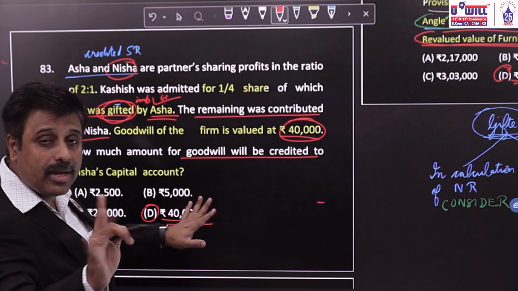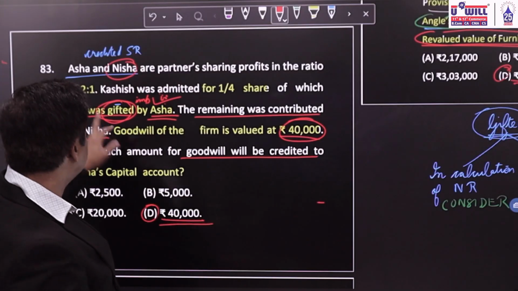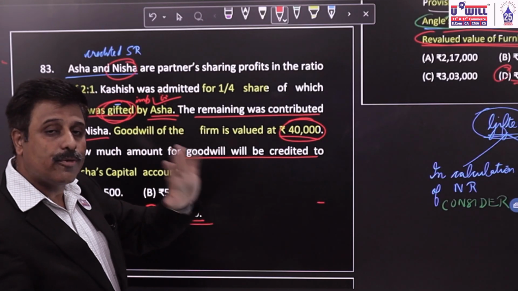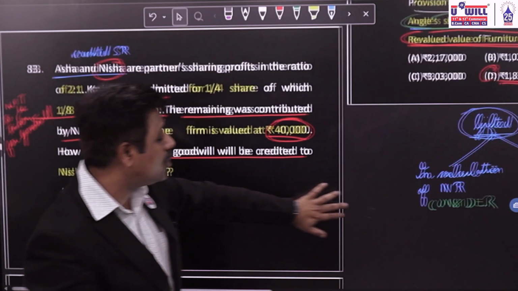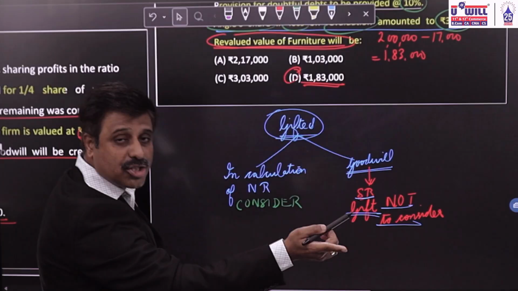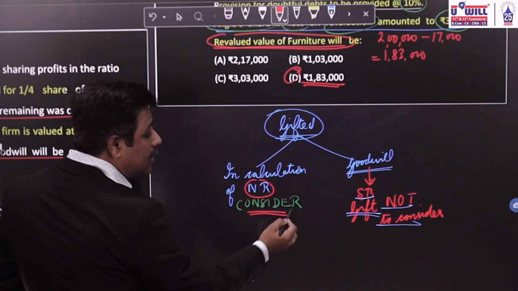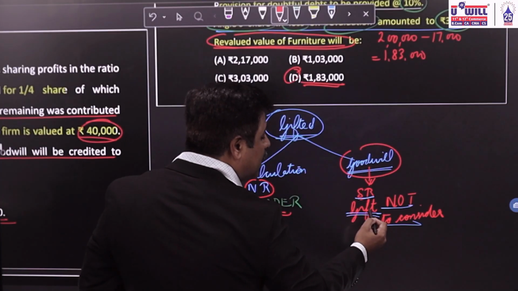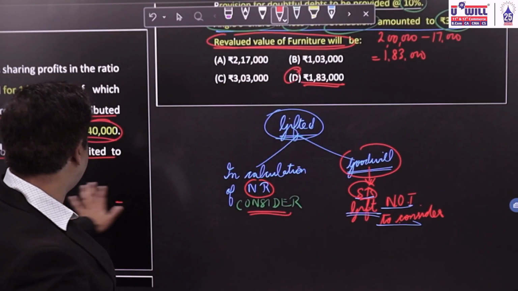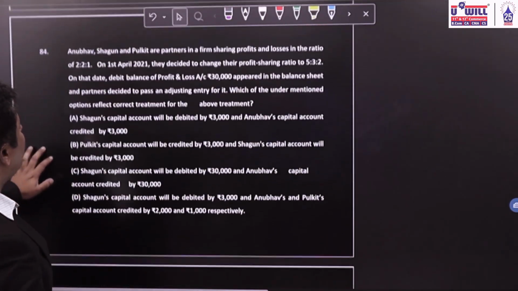Now in this same question, if the new ratio was to be obtained, then we would have considered the gift and minus that from Asha's share to find the new ratio. So from an exam point of view, keep this noted down somewhere as a very important point. Whenever one partner gifts the share to another partner, in calculating the new ratio, you do consider it. But in calculation of goodwill, gift will not be considered as a part of the sacrifice ratio. Keep this point in mind, every one of you.